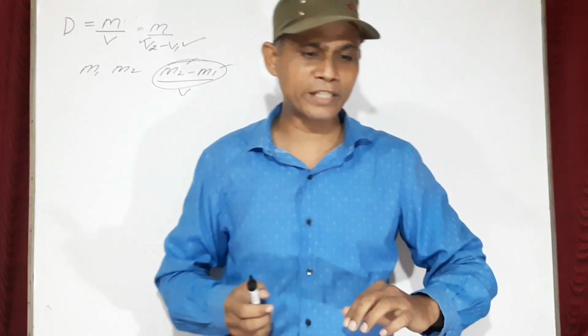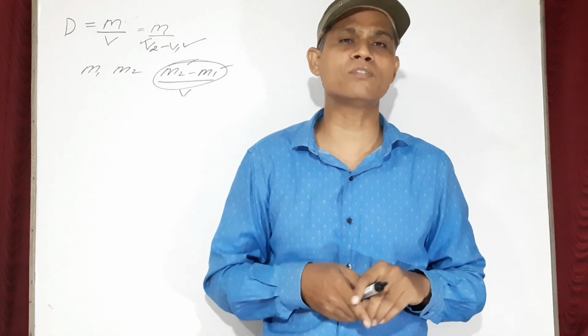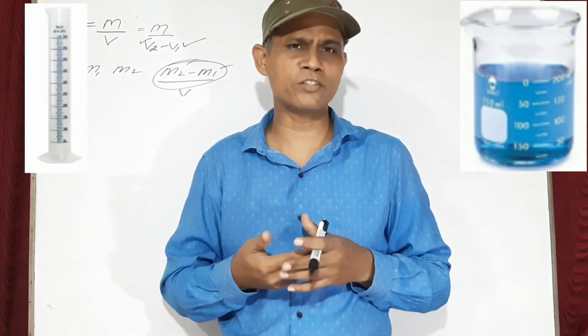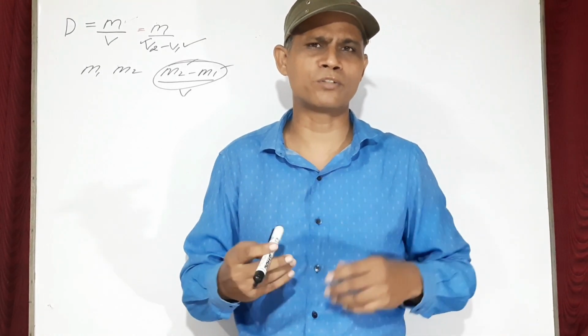Now question number 29, describe different types of vessel for measuring volume of liquid. You know there are so many vessels which can be used. One is measuring cylinder, and the other is measuring beaker. So many are there, you can discuss one or two.